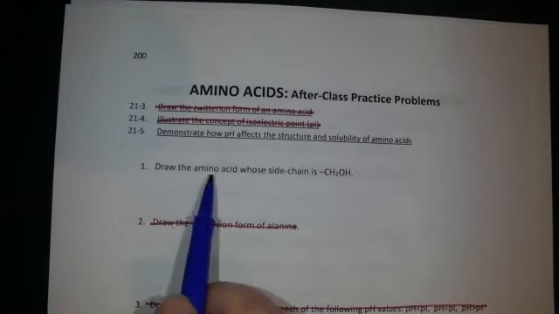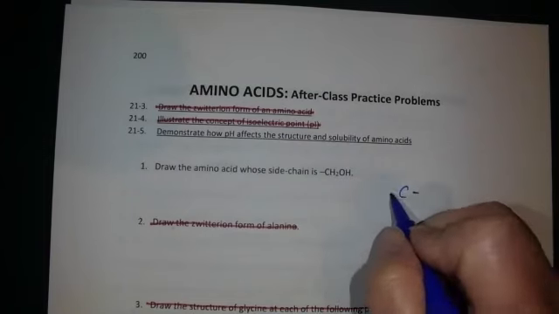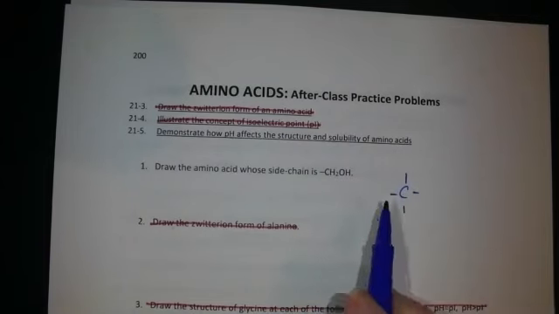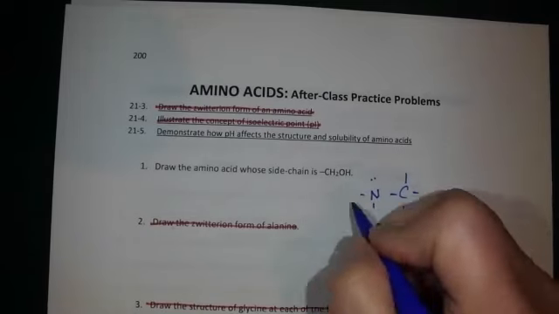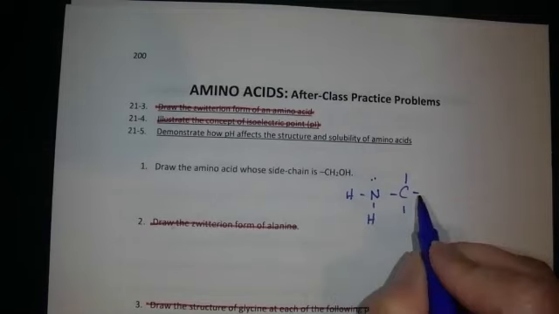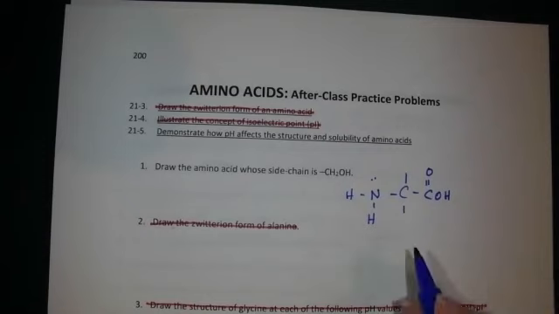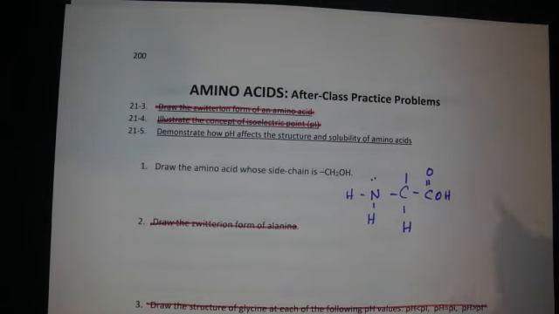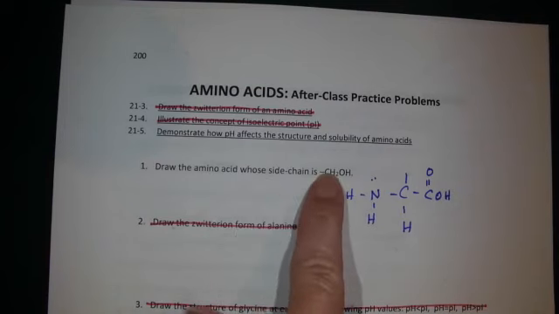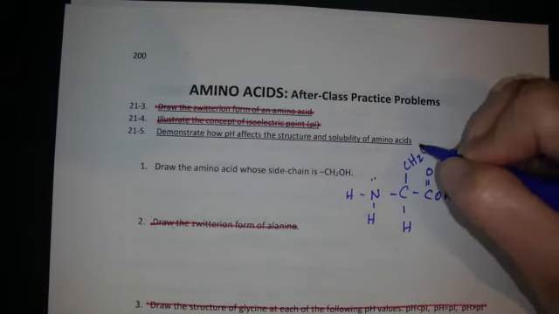As soon as you see amino acid, you remind yourself carbon is the center of the molecule. Carbon makes 4 bonds. It will always be amine. Here's a general amine. Carboxylic acid. H. This is always what it will look like. The only thing we don't know is what's the side chain, and that's what we'll be told. What is the side chain? CH2OH. So then I would draw a CH2OH.